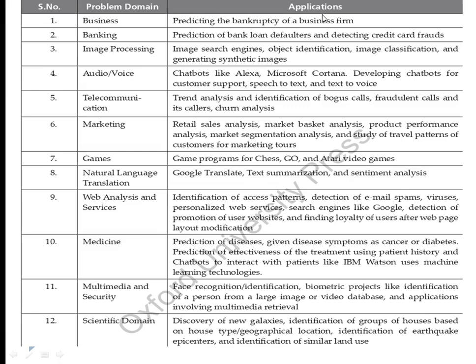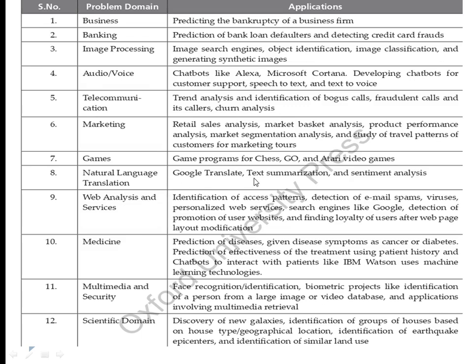As I already told you, in business you can use machine learning to predict the bankruptcy of your business firm. In banking, you can use it to predict bank loan defaulters. Image processing, for object identification, image classification, even for generating synthetic images. Chatbots, and telecommunication systems where you can make a trend analysis and identify bogus or fraudulent calls. Market analysis, product sales analysis. The next one is games, various game programs like chess, Go, Atari video games, and we have discussed in earlier sessions a grid game. They are all examples of machine learning algorithms.